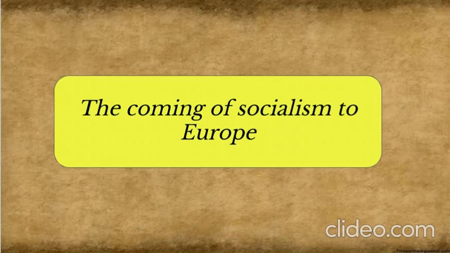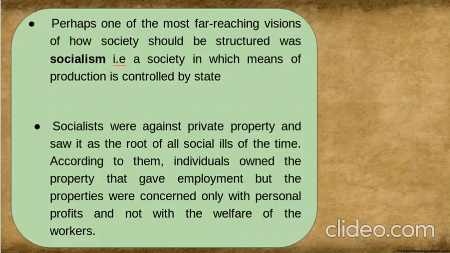Next topic of our today's session is the coming of socialism to Europe. Now we discussed what the problems were, and due to these problems, people decided that socialism should be introduced. How did socialism come? Perhaps one of the most far-reaching visions of how society should be structured was socialism. What is socialism? A society wherein production by the industries is controlled by the state. So the government controls the industries and their production. That is what socialism meant.